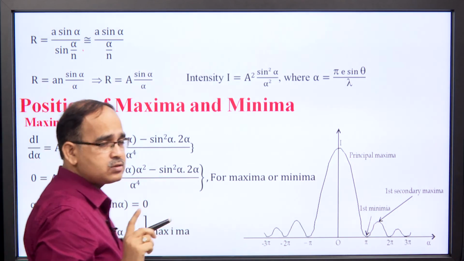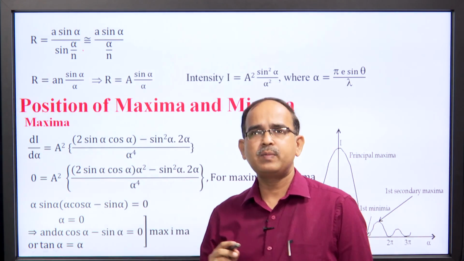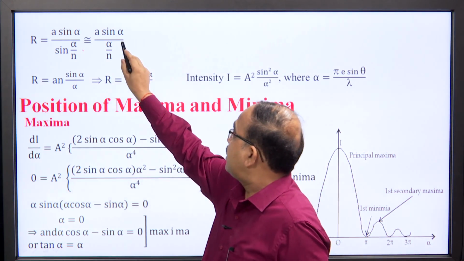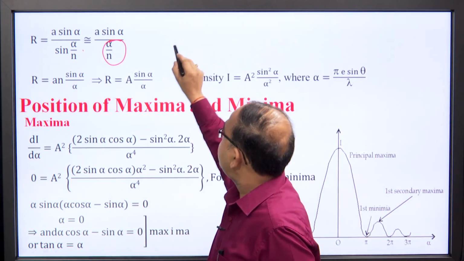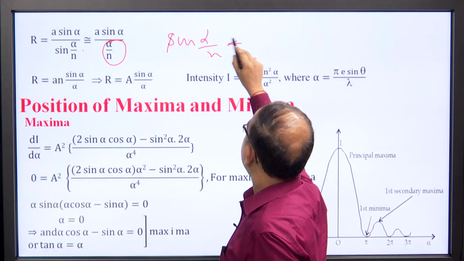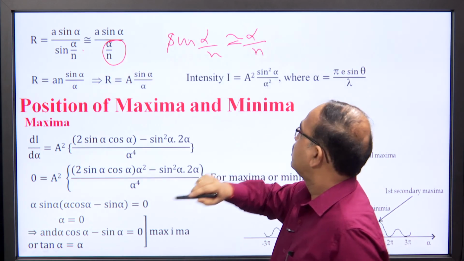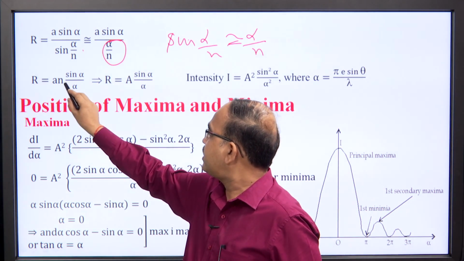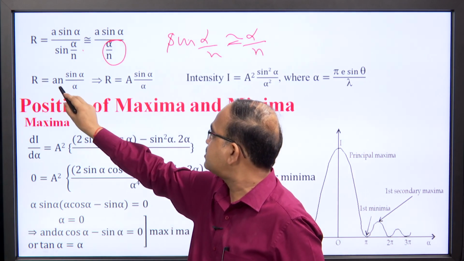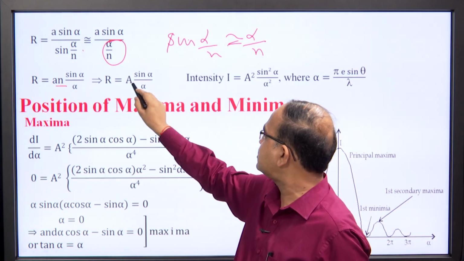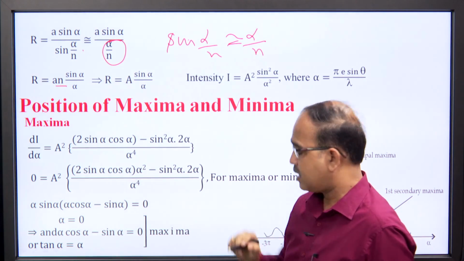As n is very large, sin(alpha by n) will be very small, which is alpha by n. So, the expression becomes capital R is equal to small a small n sin alpha by alpha. This small a into n is replaced by capital A. So, capital R is equal to A sin alpha over alpha.